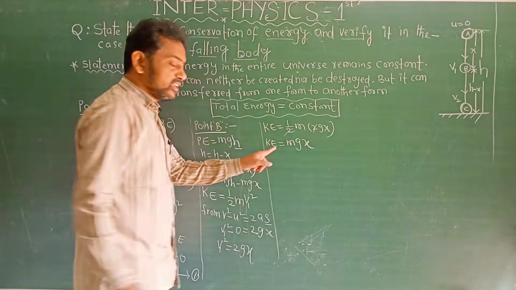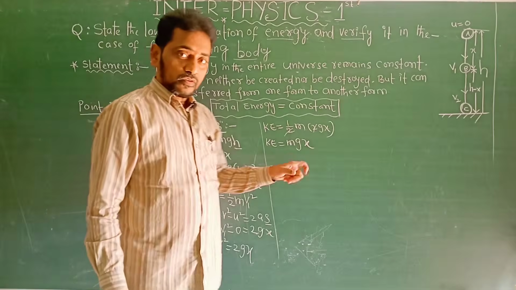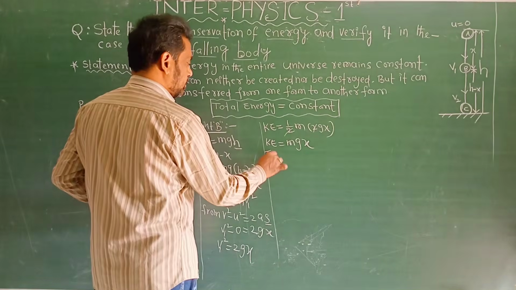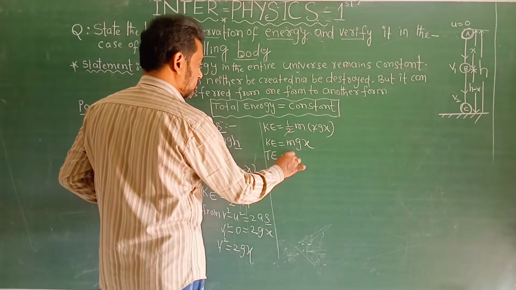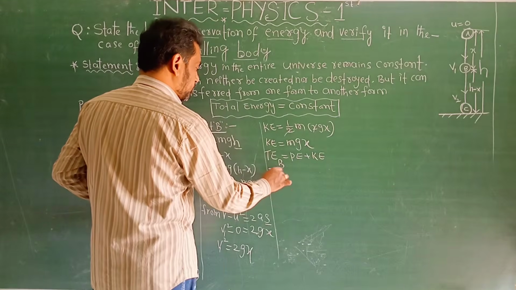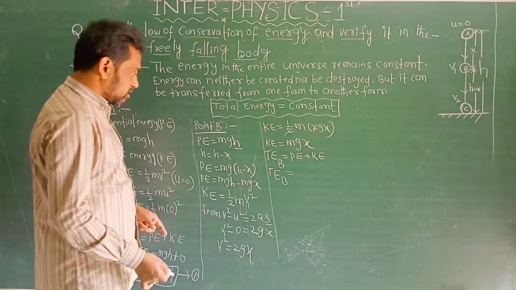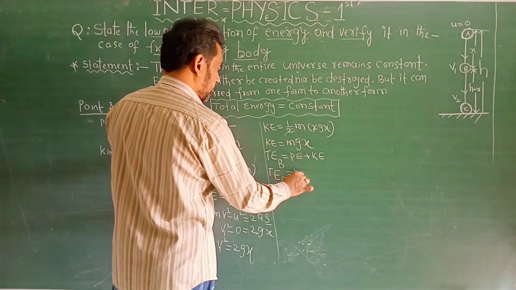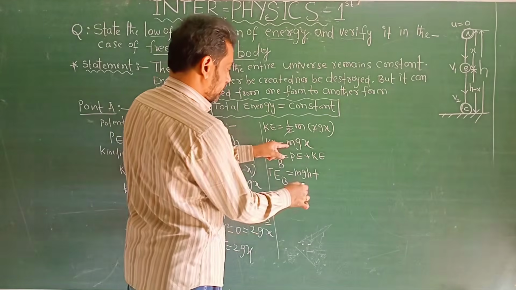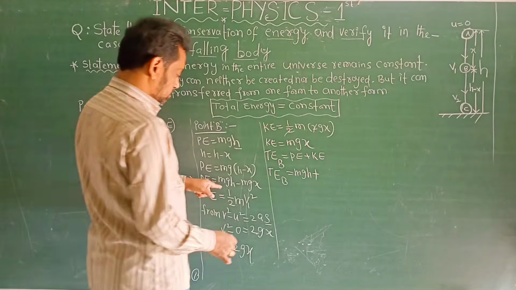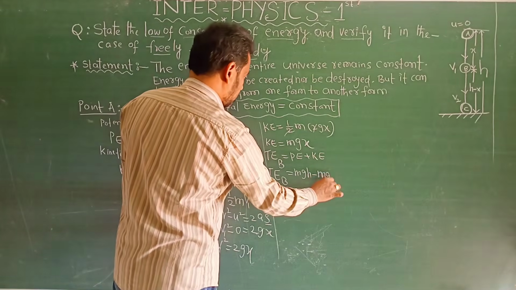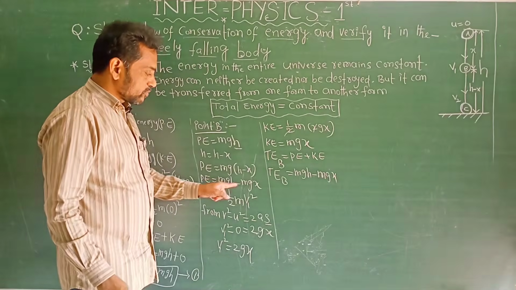This is kinetic energy. Now you want the total energy at point B. Total energy means PE plus KE at point B. So total energy at point B is equal to potential energy at point B, mgh minus mgx, plus kinetic energy.